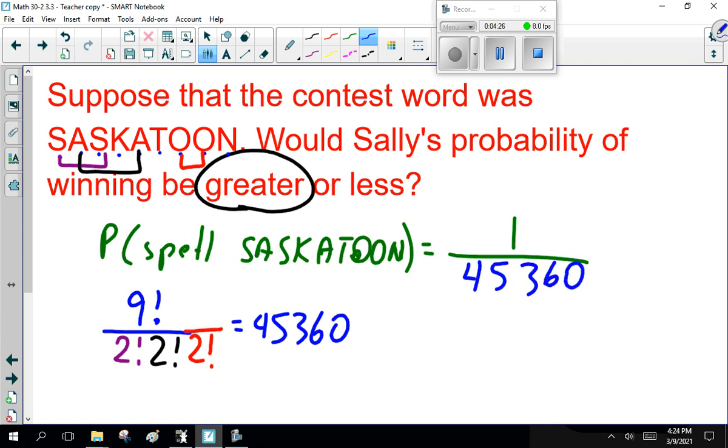1 in 45,000. That's a lot better odds. A lot better probability. Probability and odds are different, guys. It's a lot better probability of spelling Saskatoon. The missing word is greater. So, yeah. Sometimes, even at 1 in 45,000, I'm still not betting money on that. I'm not driving across town to play that game, because it's not worth it. Okay? Alright, so that's fairly straightforward.